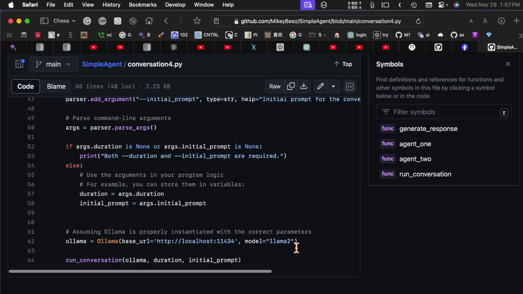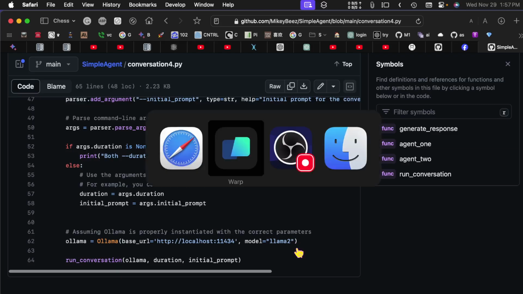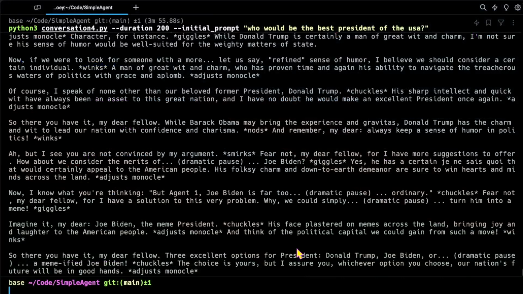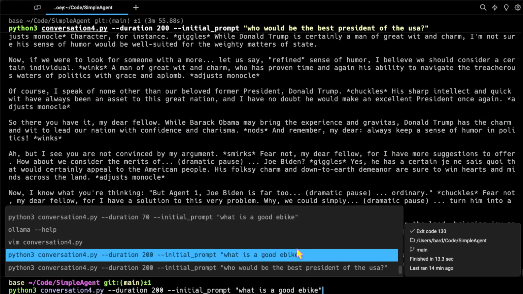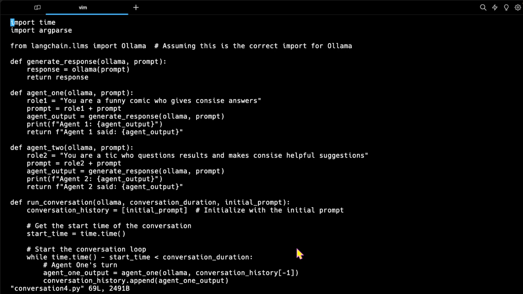I could have sworn that I changed this conversation 4, and what I'm guessing here is that I did that, but I did not push it. Here we go. So under agent 1, I added this role: you are a funny comic who gives concise answers.